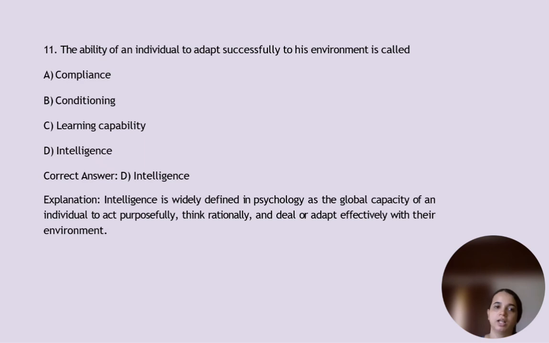Next question. The ability of an individual to adapt successfully to his environment is called? It is option D, intelligence. Why? It's widely defined in psychology as the global capacity of an individual to act purposefully, think rationally, and deal or adapt effectively with their environment. So option D, it's intelligence.